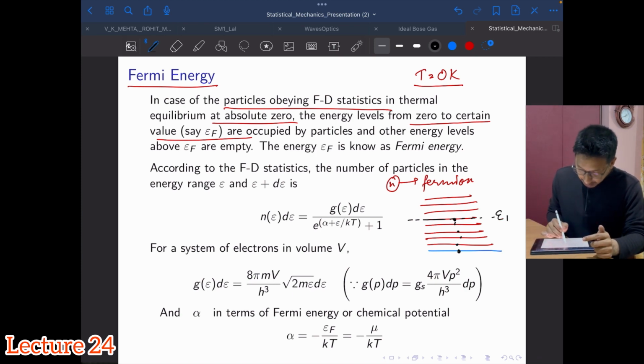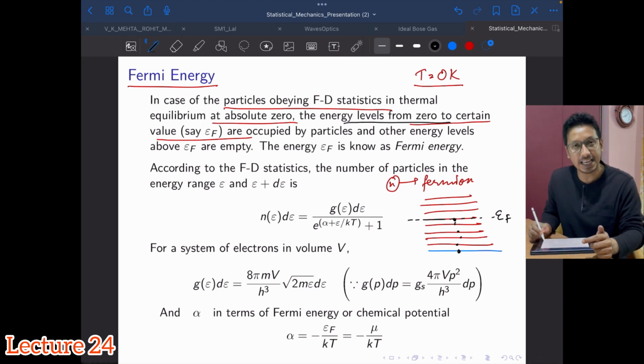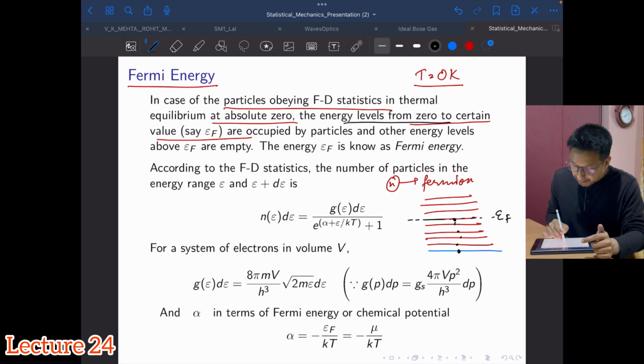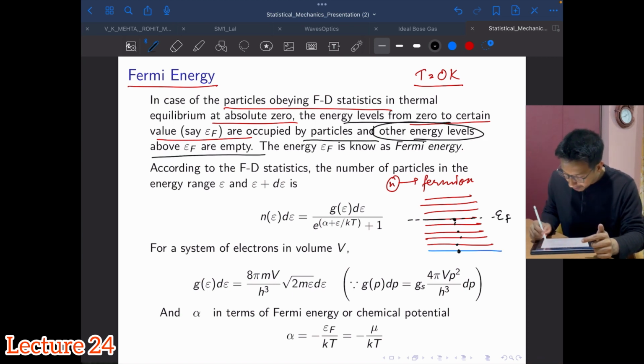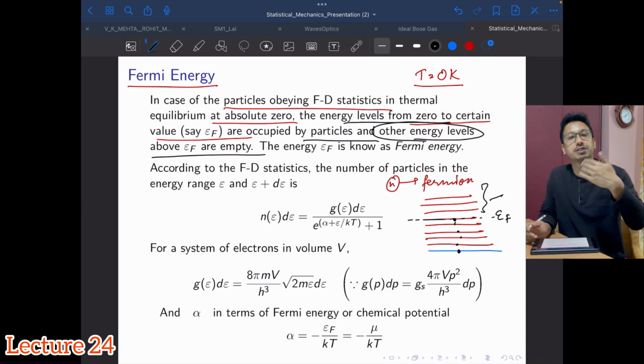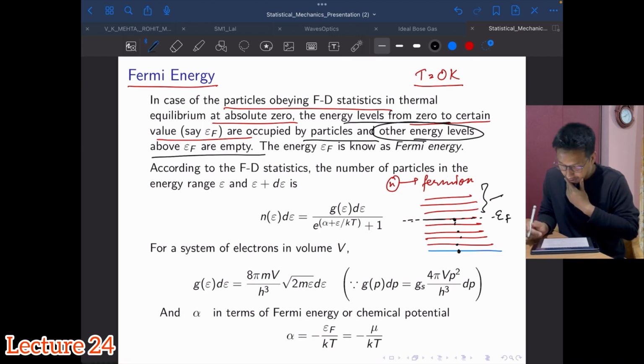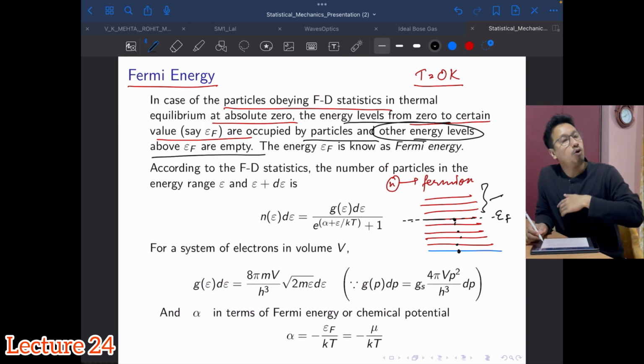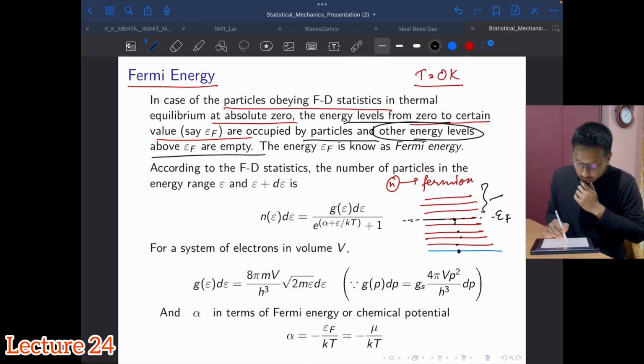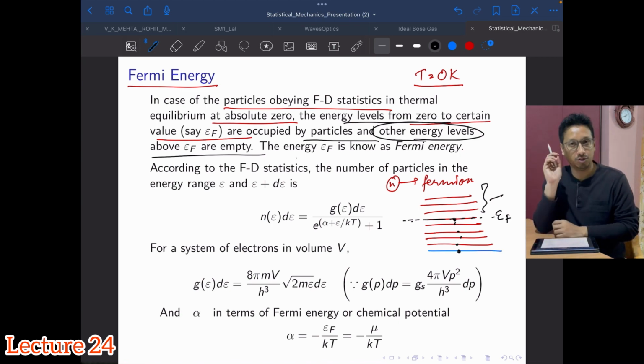See, in case of fermions in thermal equilibrium at absolute zero, the energy levels from 0 to a certain value, let's say this EF, are occupied by particles, and the energy levels above this dashed line that you see, which I'm drawing here as the Fermi energy, right? So above there all are empty. Okay, and so this energy is known as the Fermi energy.